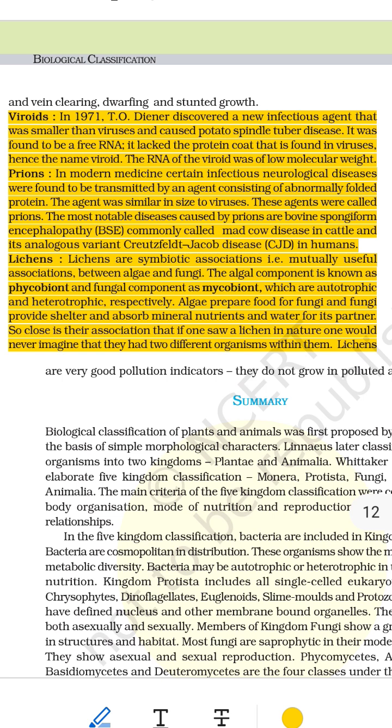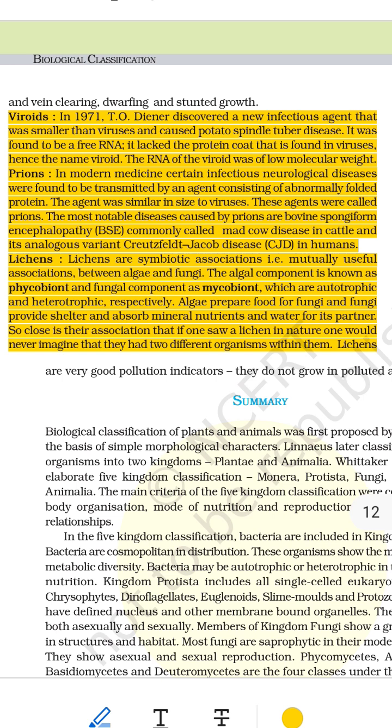Story of the discovery. In 1971, a scientist named Diener was studying potatoes. He noticed some potatoes had a strange disease. They grew long and skinny, like a finger, not round and fat like normal. He found a new tiny thing causing this. It was just RNA. No coat, no shell, no proteins, only naked genetic material. He named it a viroid.